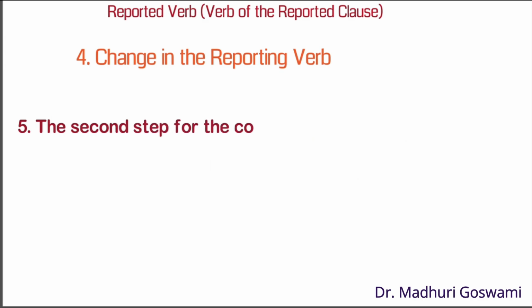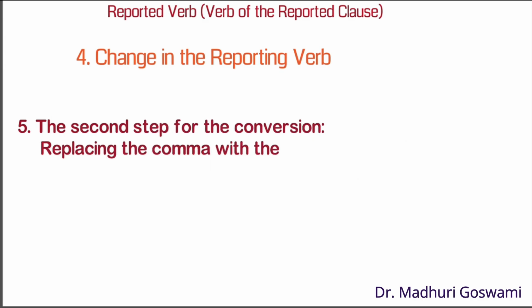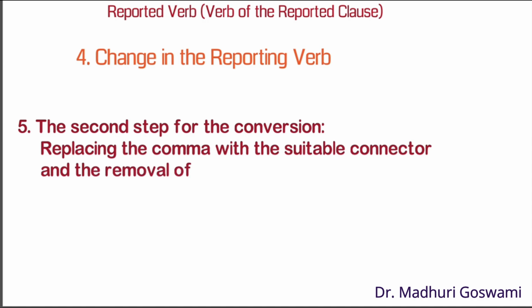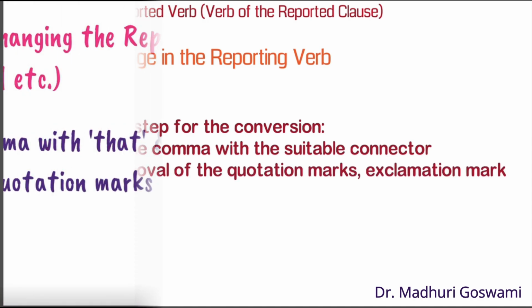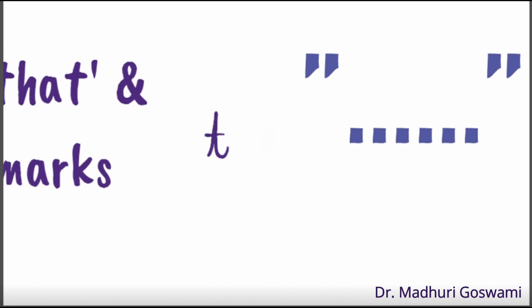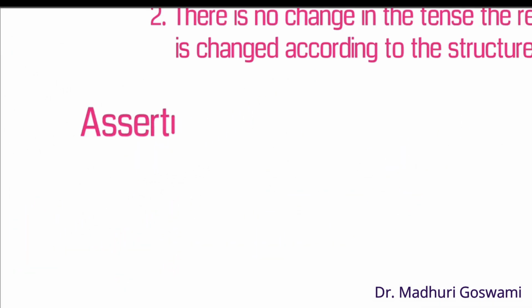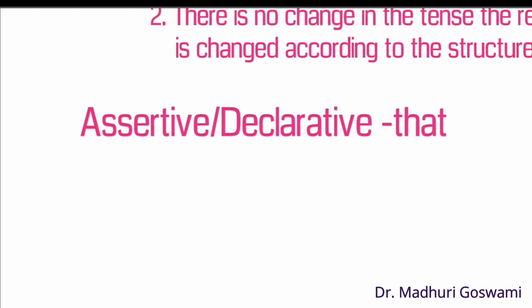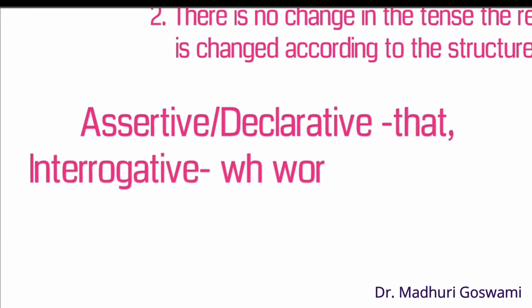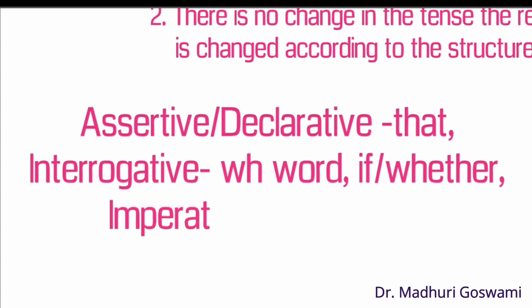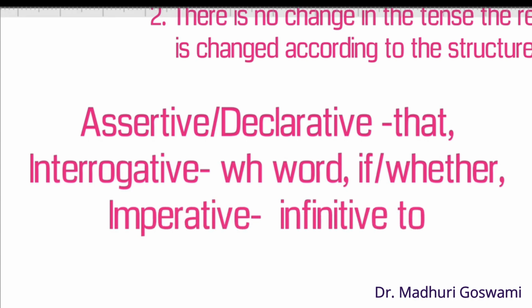Point number 5. The second step for the conversion is replacing the comma with a suitable connector and the removal of quotation marks. Well, what would be this suitable connector? It depends on the construction or the structure of sentences in the reported clause. If the reported clause is a statement or a declarative sentence, we use the conjunction word that. In case of WH word questions, we use the same WH word as the connector. In case of yes or no answer questions, if or whether, one of these is used as the conjunction word.